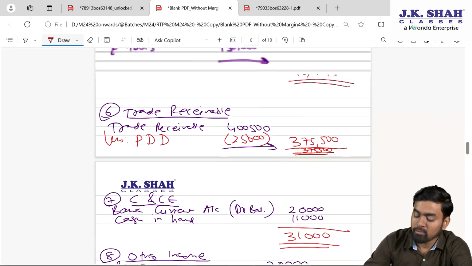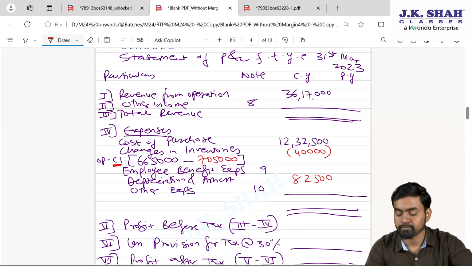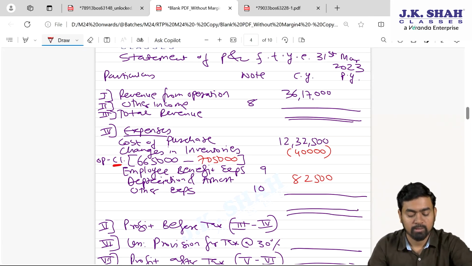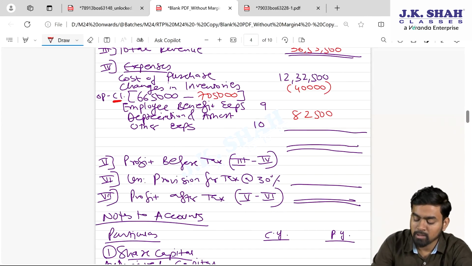Okay. Now first we will close our profit and loss. So revenue from operation we have written. Now next point is what? Other income. Check your note number 8. It is 36,500. The total is 36,53,500. Here employee benefit expenses 15,04,000 and other expenses 4,24,500.